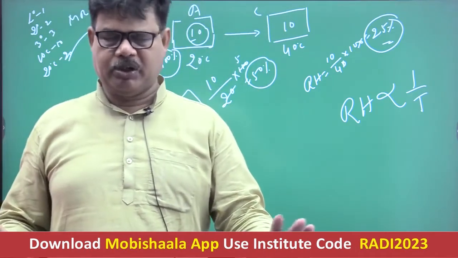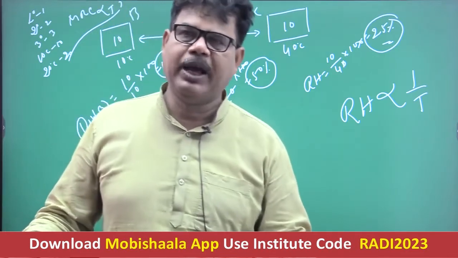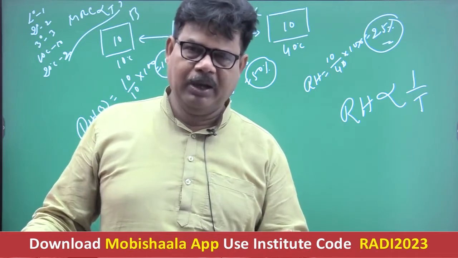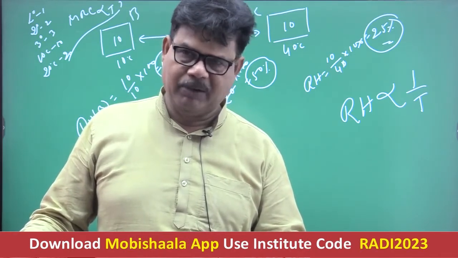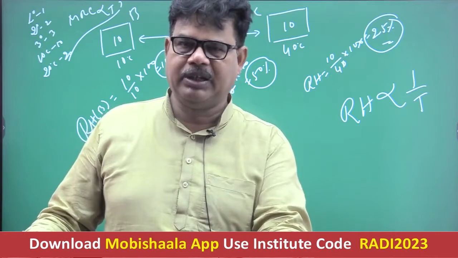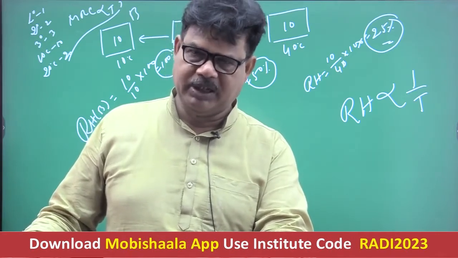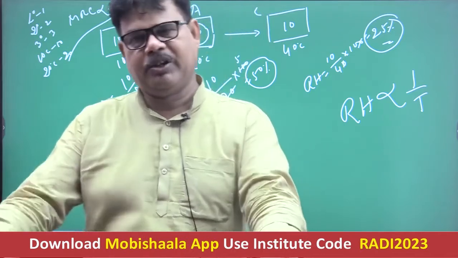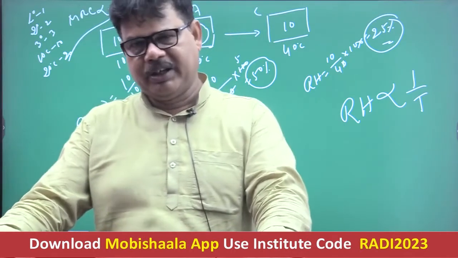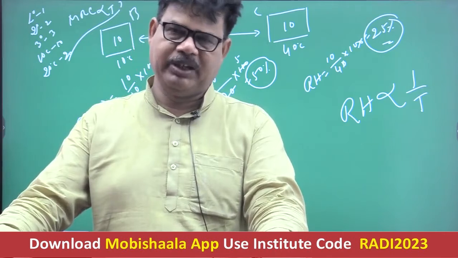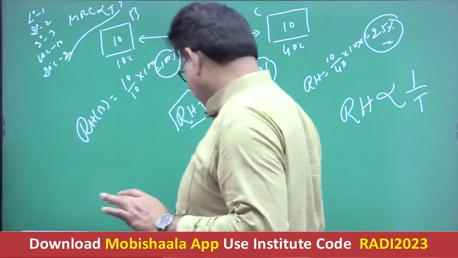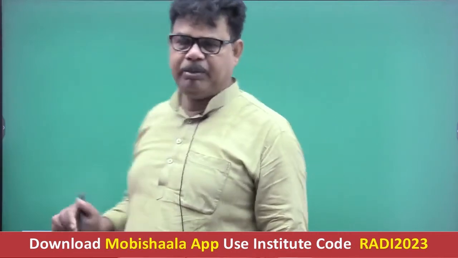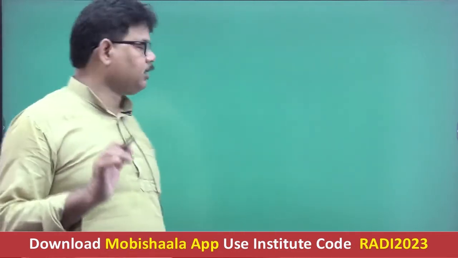Okay, so on this basis one can conclude that relative humidity is inversely proportional to temperature. More will be the temperature, less will be the relative humidity. Okay, and vice versa. It means if you increase the temperature, the degree of unsaturation will increase, and if you decrease the temperature, the degree of saturation will gradually increase. Okay. Now see, as far as the question of relative humidity or absolute humidity is concerned. Getting well now?